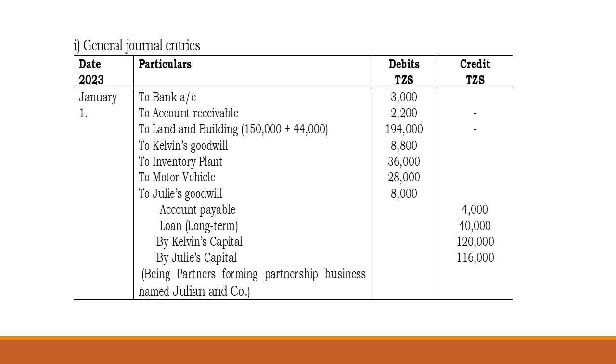So the value of the bank will be 3,000, account receivable 2,200. Land and building, we combine both of them to be 194,000. Kelvin's goodwill will be 8,800. Inventory and plant 36,000. Motor vehicle 28,000. So Julia's goodwill also will be 8,000. So this gives us account payable of 4,000, long-term loan 40,000, and Kelvin's capital 120,000 and Julia's capital 116,000.